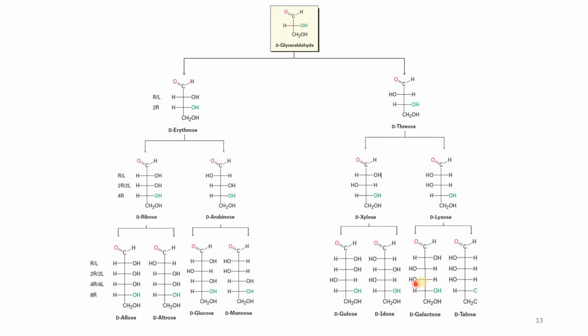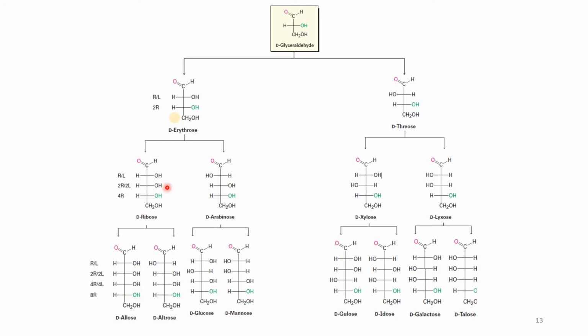Then 4R by 4L. 4 on the right, 4 on the left. Right, right, right, right, left, left, left, left. Then 8R means all the 8 have OH on the right hand side. 1, 2, 3, 4, 5, 6, 7, 8.